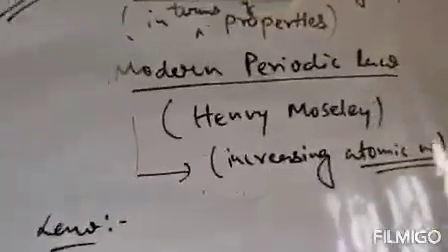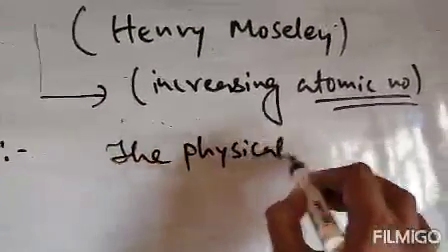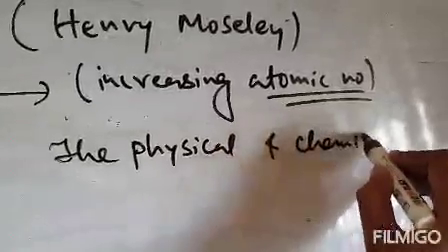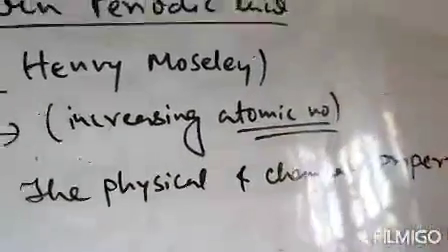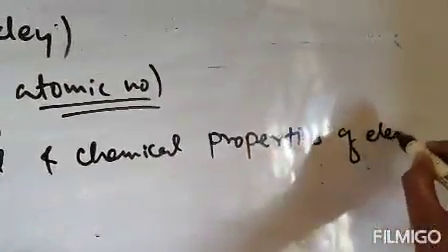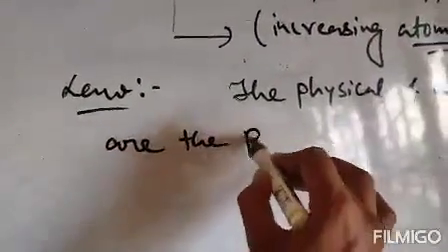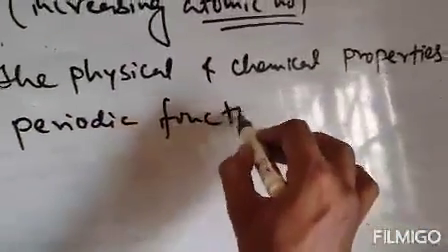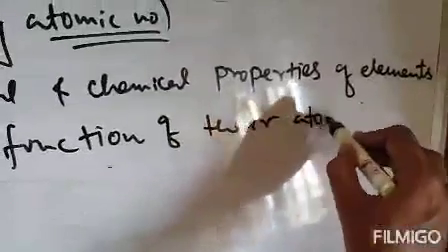So the statement is: the physical and chemical properties of elements are the periodic function of their atomic number.